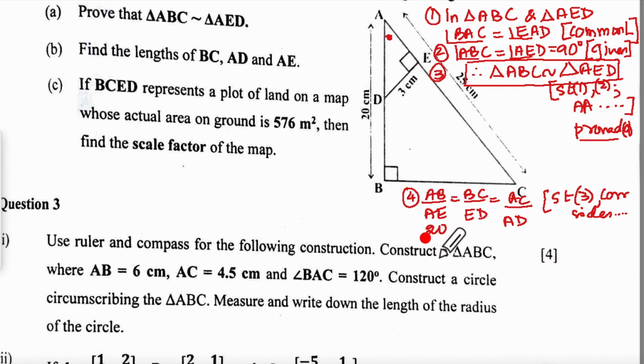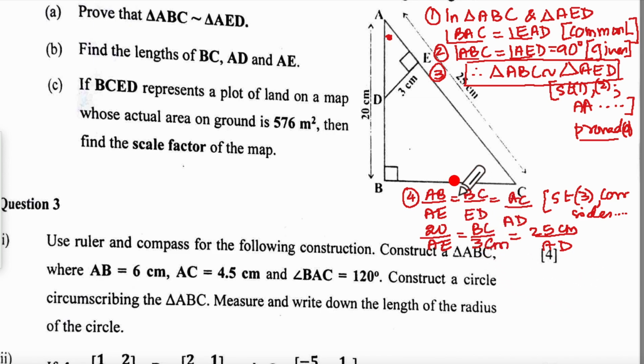This is 20 upon AE. Is AE given? AE is not given. Equal to BC upon ED. We have BC, but ED is 3 centimeter. Equal to AC is 25 centimeter, and AD we do not know. They are telling you to find the lengths of BC, AD and AE.